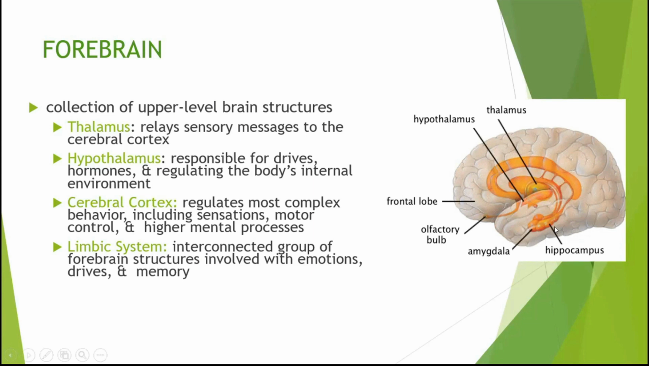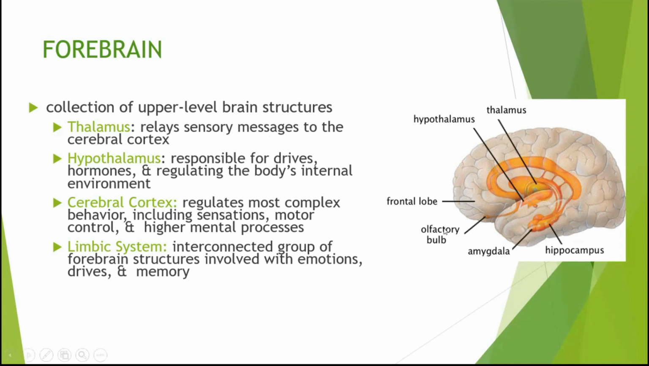So this is located around here, and it regulates the body's internal environment. Okay, the cerebral cortex is for your sensations, motor control, and higher mental processes. The thalamus is for the sensory, again for the eyes, for touching and everything. But the cerebral cortex is for your other sensations and motor control. So basically, how you move your body, how you do it. So that's where information comes from.